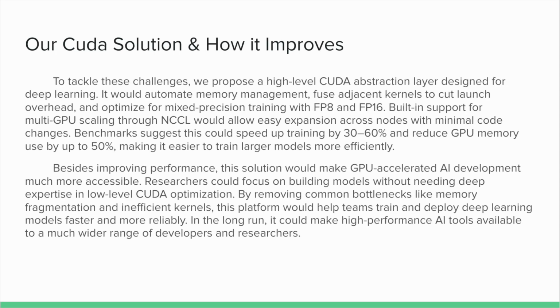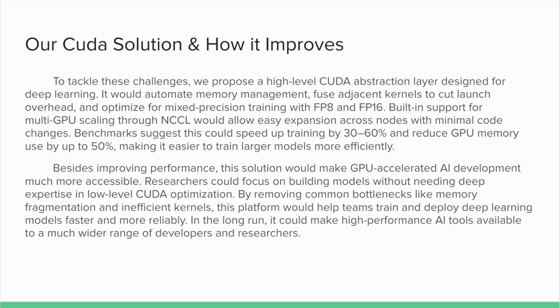Our CUDA solution and how it improves. To make deep learning development faster and more accessible, we propose a high-level CUDA abstraction layer. The system would automate memory management, fuse adjacent kernels to cut overhead, and optimize training for FP8 and FP16 precision. It would also make scaling across multiple GPUs much easier by integrating NCCL.